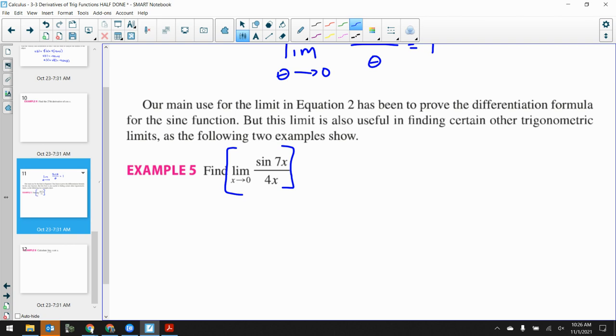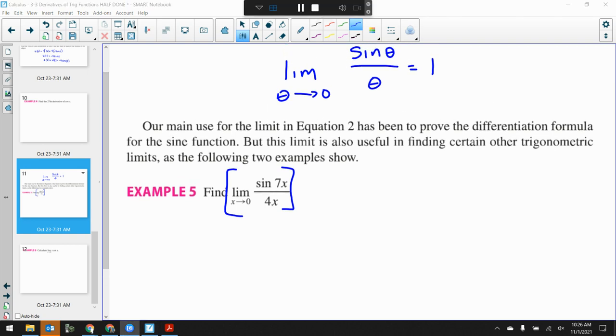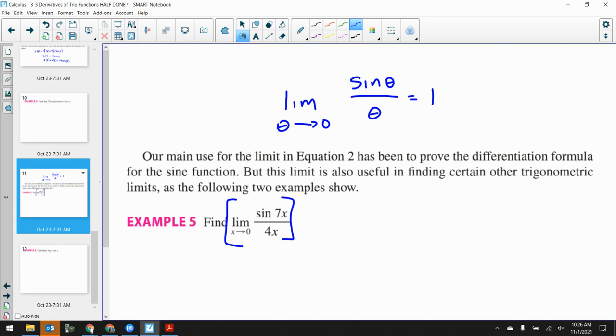Right now there's a 4x in the denominator. For the identity, whatever's in here has to go down here. So I need to have the sine of 7x over 7x. This can't be the sine of 7x over 4x. That doesn't reduce down. What it needs to be is the sine of 7x over 7x.